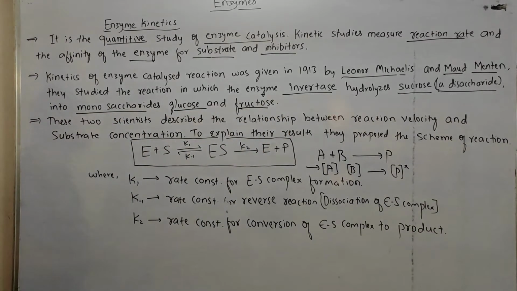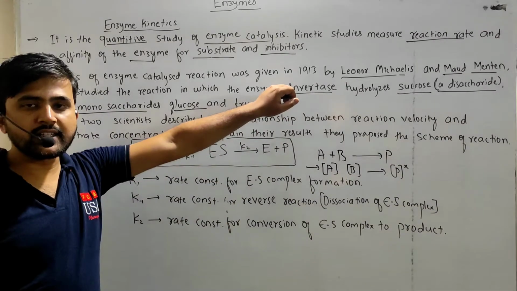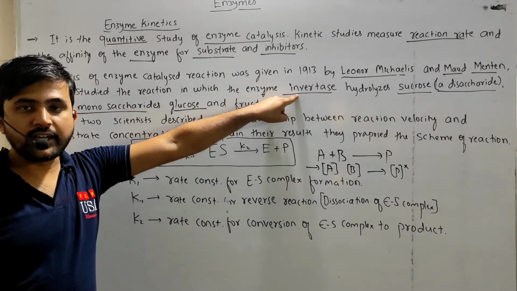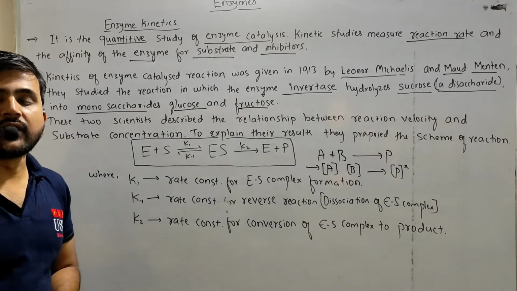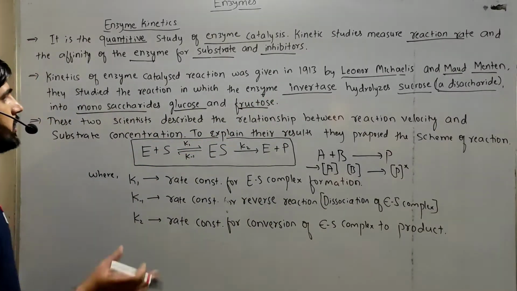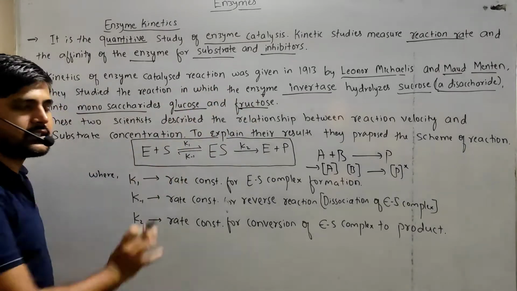So these two scientists studied the enzyme catalyzed reaction on the invertase enzyme.